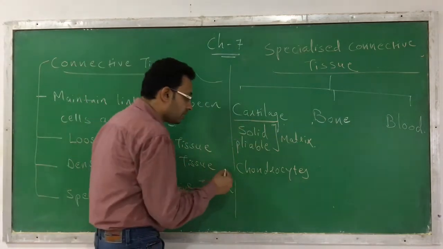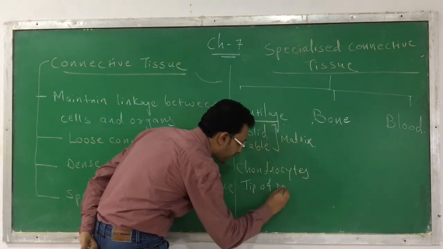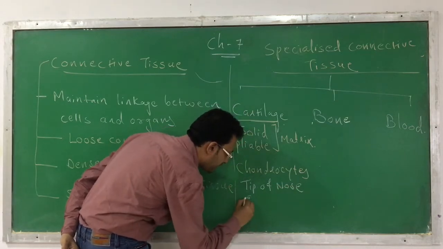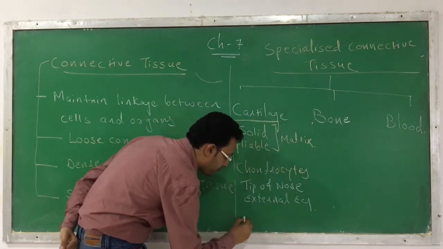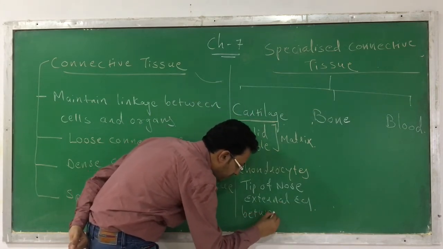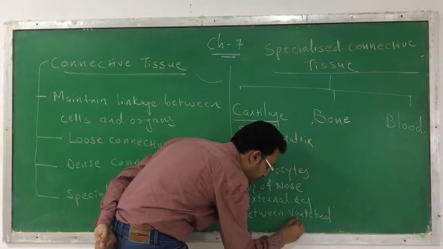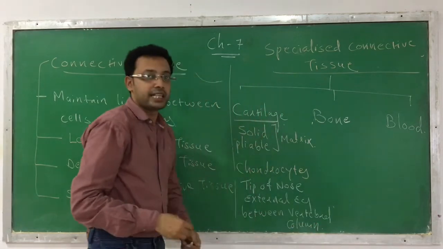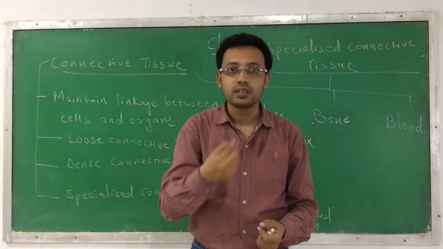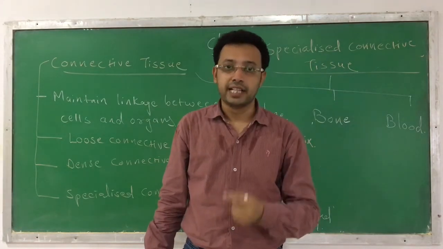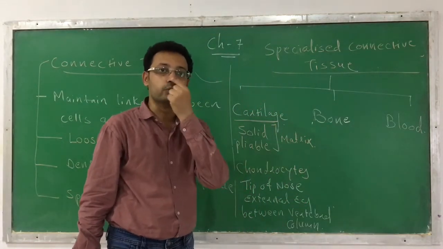So which are the examples? These cartilages are present at the tip of a nose, or you can say it is present in the external ear or outer ear. Clear? And it is also present between the vertebral column. Like say, it is not hard, not soft. Like say, the tip of a nose. It is hard, but not that much hard. It is pliable. The ground material or matrix is pliable, and that's why it can easily move.